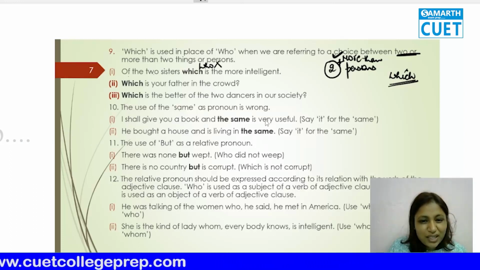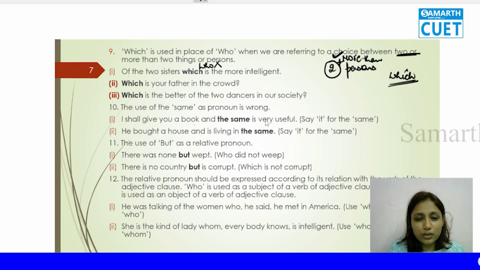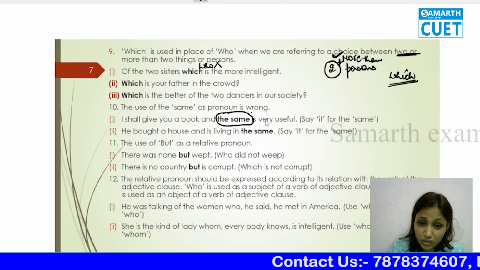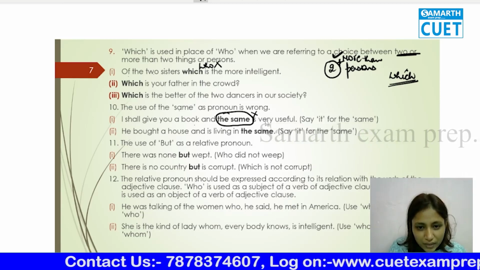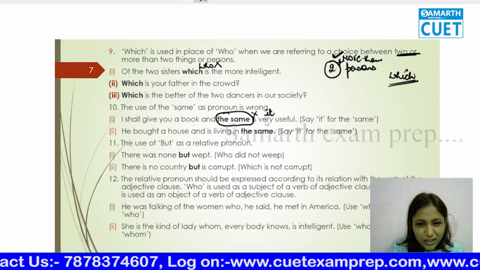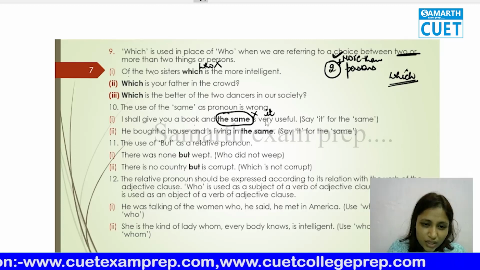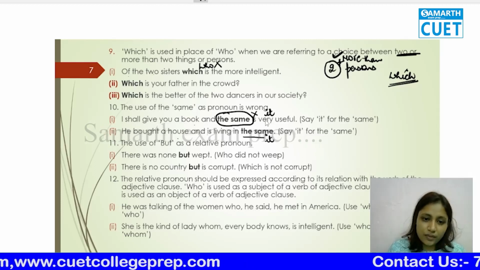So similarly, you read the sentence, then you will understand, because many of you must be making this mistake. I'm sure many of you will be making this mistake. "I shall give you a book and the same is very useful." You never say that. The same is very wrong to say. What you'll say? I shall give you a book and it is very useful. You use a pronoun. What is the same? I am sure you all must have done this. "He bought a house and is living in the same." No, is living in it. Okay.